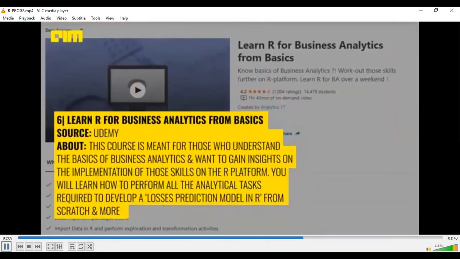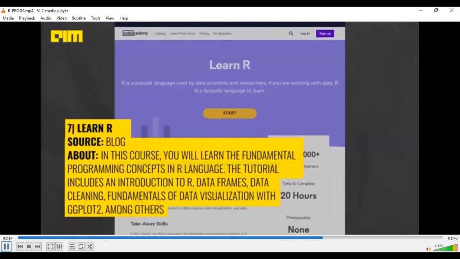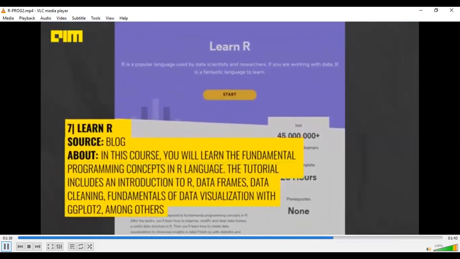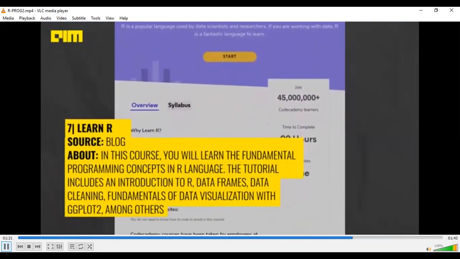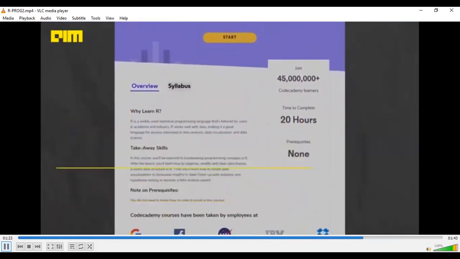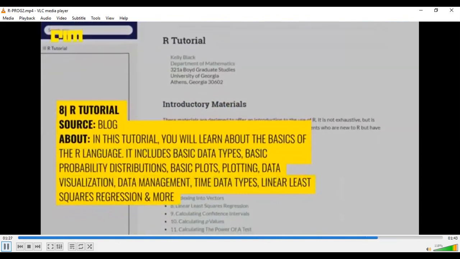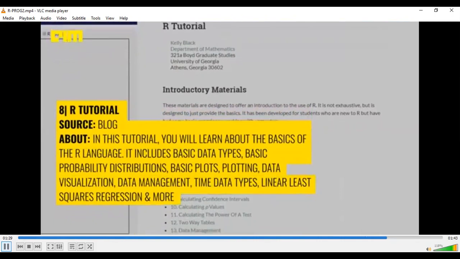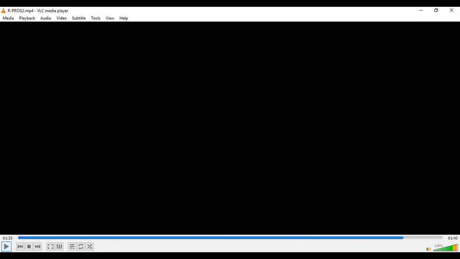Learn R for business analytics from the basics, that's the application of R in business, using Udemy and blog platforms again. Then lastly, R tutorials are there on the blog that you can use. I will also share some spoken tutorials on the Government of India's spoken tutorial platform, and the NPTEL Swayam platform is also there.